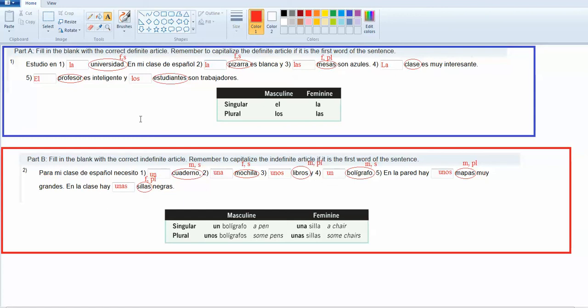When you're putting unos and unas, you're getting a, an, and some. But the rules still apply. They've got to match. Which one you pick depends upon the noun that you're describing with them.